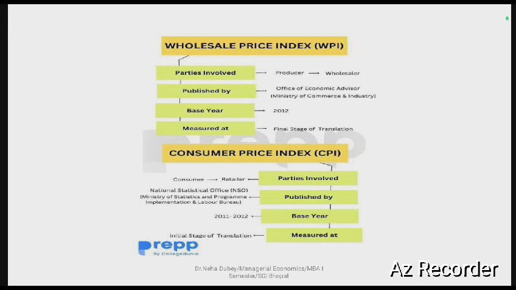So what can be considered while calculating the WPI or CPI? The parties involved in WPI are the producer or wholesaler, published by the Office of Economic Advisor, Ministry of Commerce and Industry, base year 2012, and measured at the final stage of transaction. Now the Consumer Price Index. The consumer and retailer are the parties involved, published by the National Statistical Office, NSO, Ministry of Statistics and Programme Implementation, and the Labour Bureau. Base year is 2011 and 2012, and measured at an initial stage of transaction.